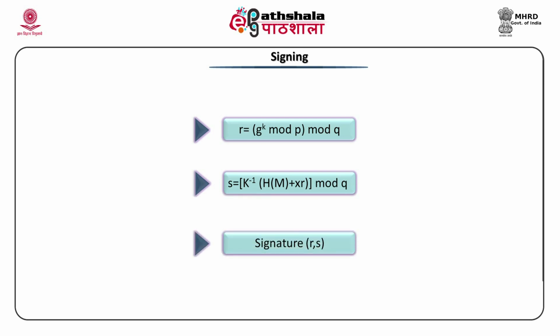For S, it is K inverse applied to whom? Hash of the message plus X into R mod Q. You all know what is X. X is the private key. We have already generated it in the previous equation. H is the hash. We already said we are using SHA1 as a hash algorithm. K is a random or pseudo-random number generated for each message. We need to generate its inverse to find out S. R and S we have generated, then they constitute the signature.